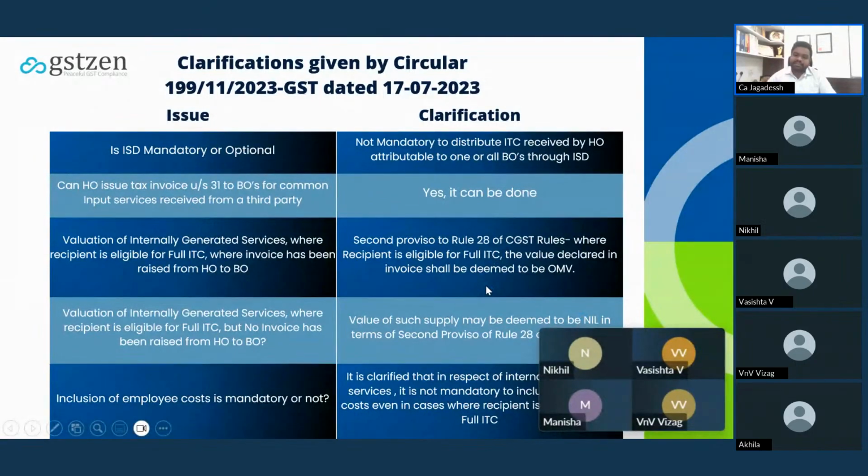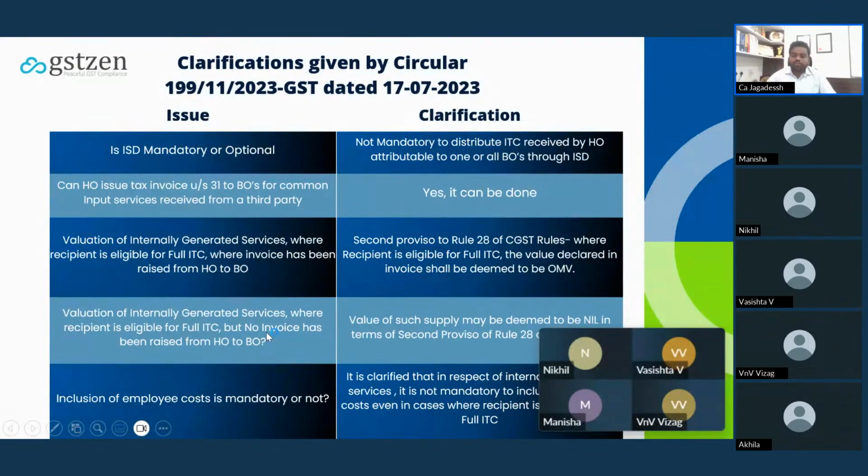The value declared in the invoice shall be deemed to be the open market value. Whatever the value my suppliers charge, the same will be the open market value. That will be the valuation. In the previous case, the invoice has been raised, but in the next case,